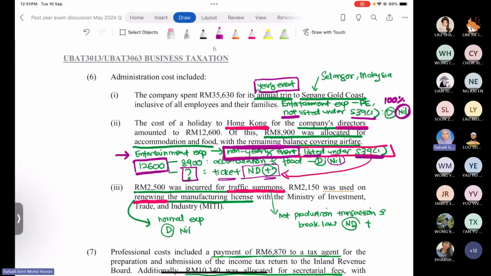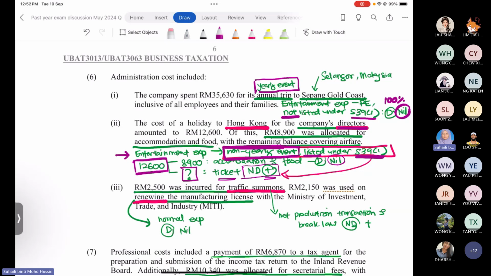So I think all of you know when the company paid for the traffic summon, this is not part of the production expenses. You are involved in the manufacturing of contemporary furniture. Totally, the traffic summon that you paid is not related to the production. Furthermore, you are breaking the law.